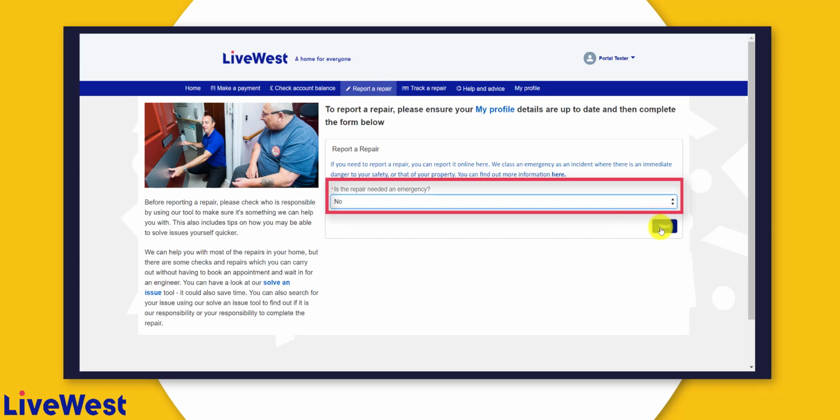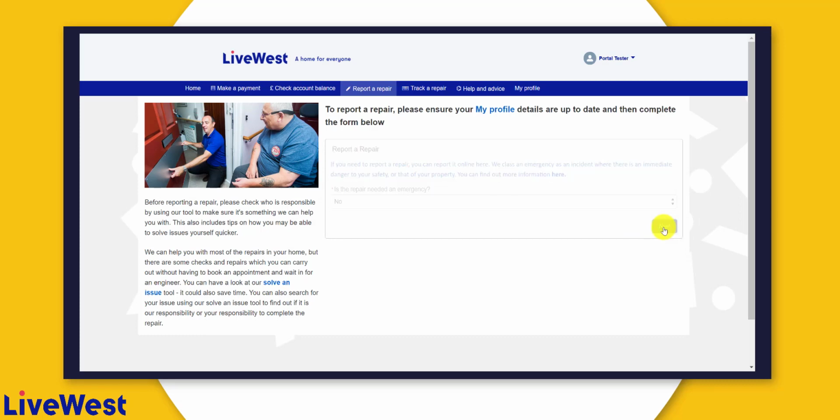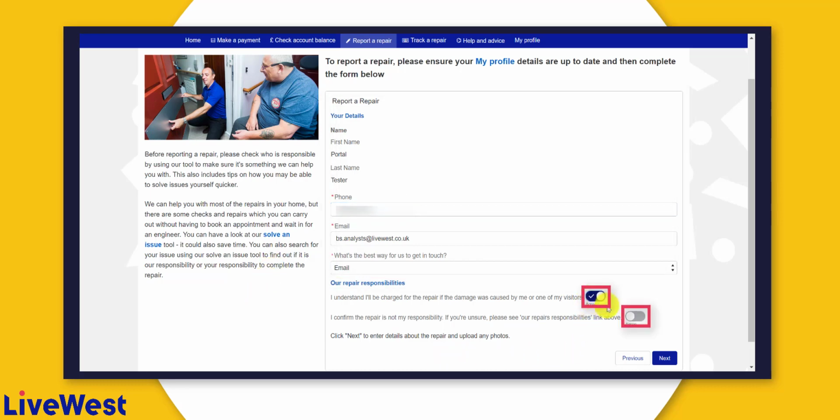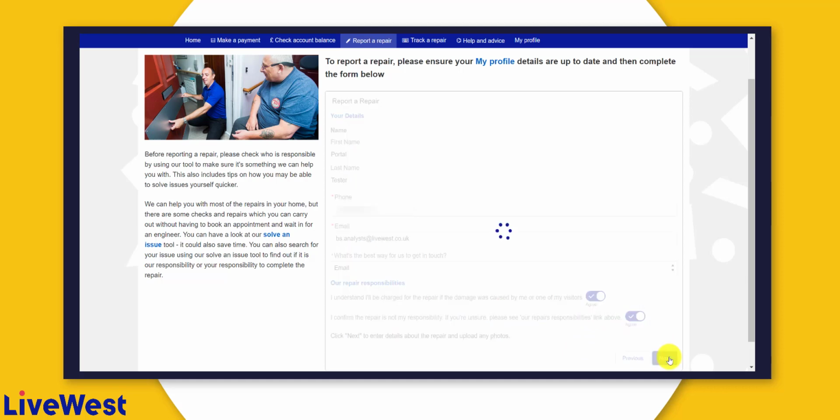Select whether the repair is an emergency, then select Next. The details on this page should automatically be populated. Check the details are correct and fill in any missing information. Read and agree to both repair responsibilities, then select Next.